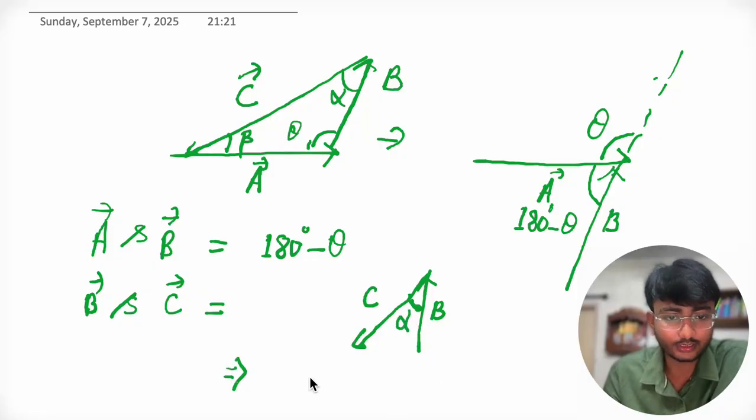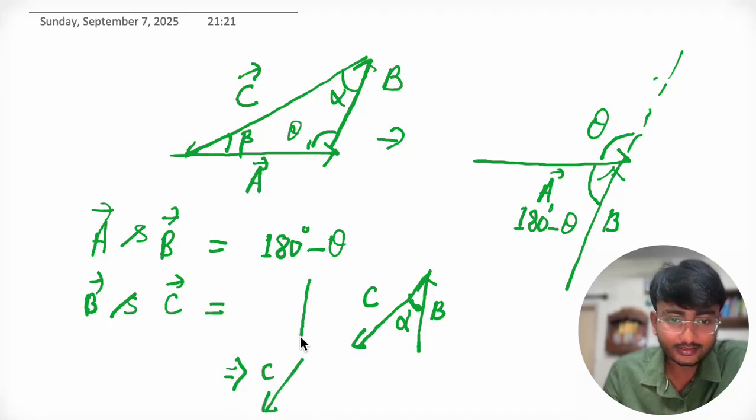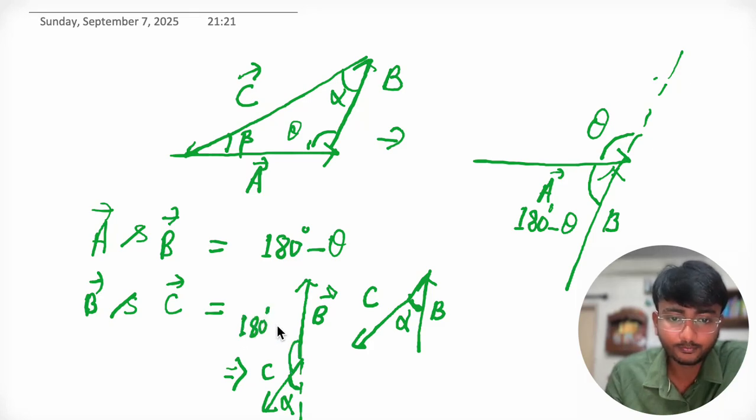Now apply the concept of parallel shifting here. This is C. Now we can parallelly shift the B vector like this. Now this is the B vector. We know that this angle is alpha. So this angle will be 180 degree minus alpha.